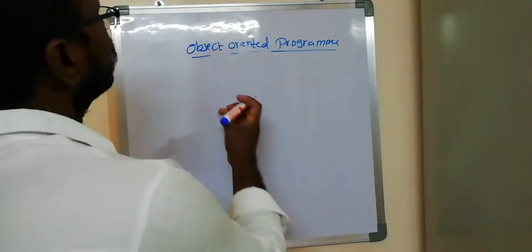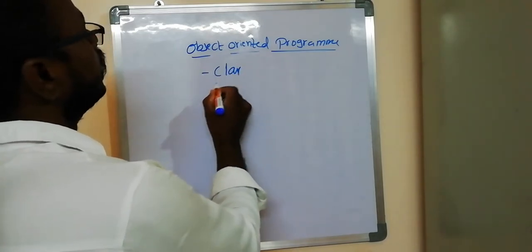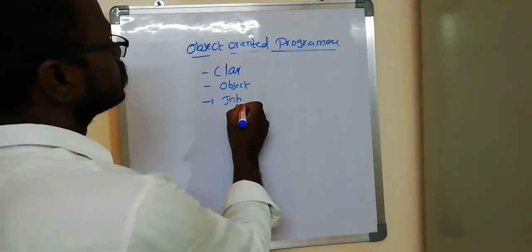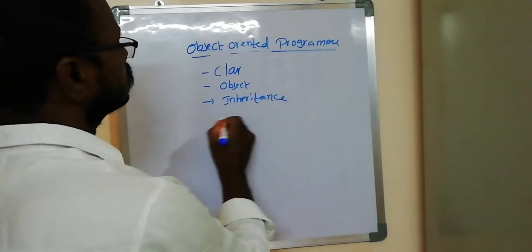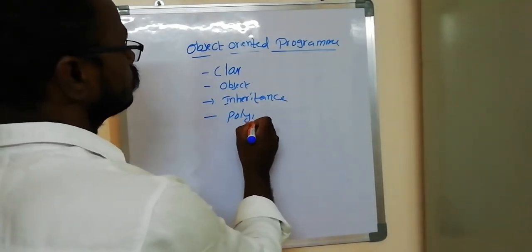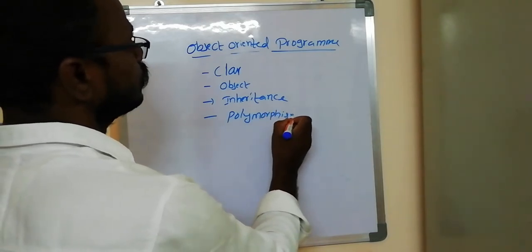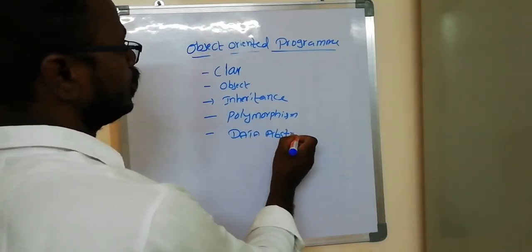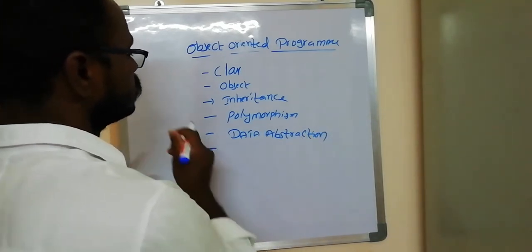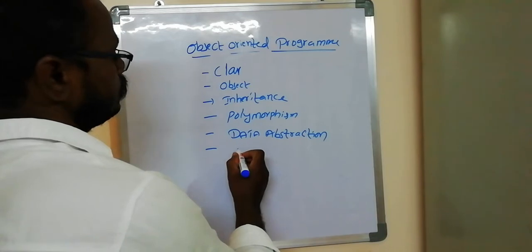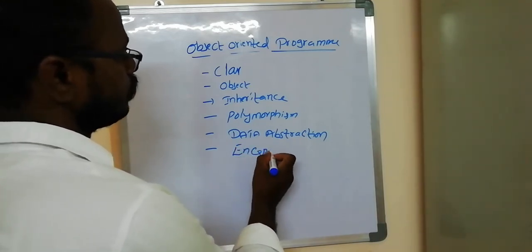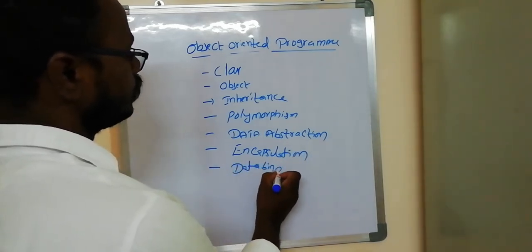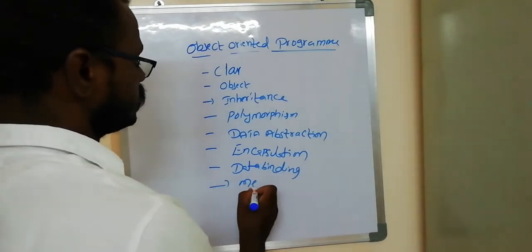The one is the class, another one is the object, another one is inheritance, next one polymorphism, next one data abstraction, next one encapsulation, the next one data binding, the next one message passing.